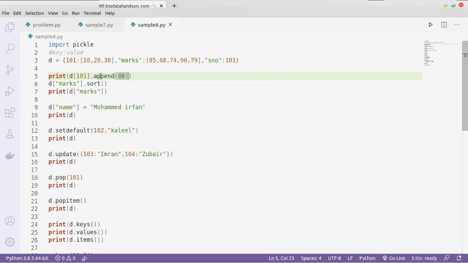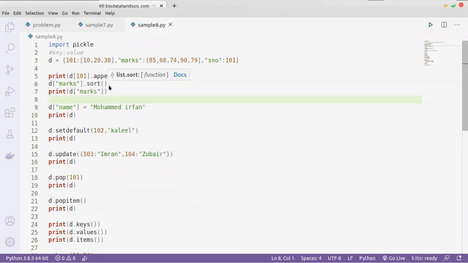Now this is a list here. D of 101 is a list. The append function is a function in the list. It will add the value 40. This is how you can do it. Got it? It replaced it, right?